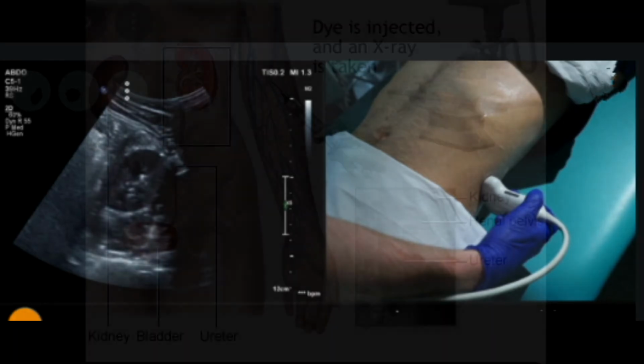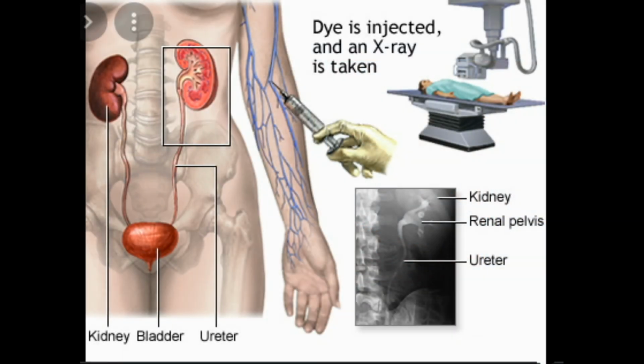An intravenous pyelogram, IVP, which involves injecting a dye into your body that travels through your urinary tract and taking an X-ray of your abdomen. The dye highlights your urinary tract on the X-ray image.